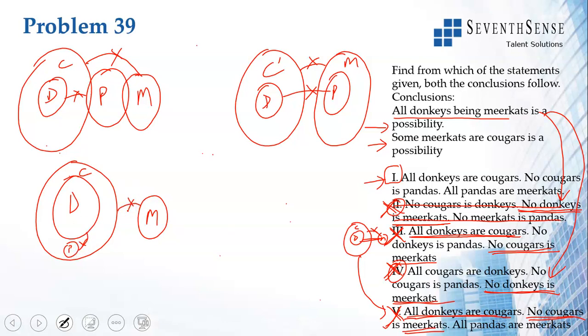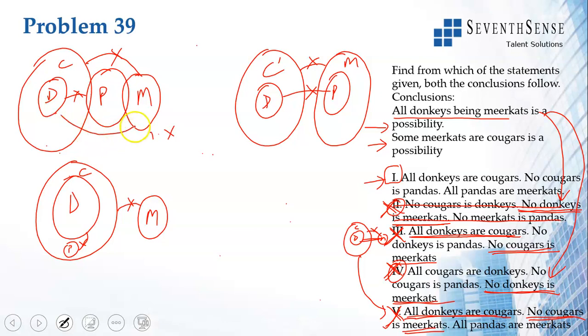Let us see. All donkeys being meerkats is a possibility? There's no overlap between donkeys and meerkats. As we said here, there's no overlap between donkeys and meerkats. So conclusion 1 is false. Donkeys being meerkats, how is it possible?